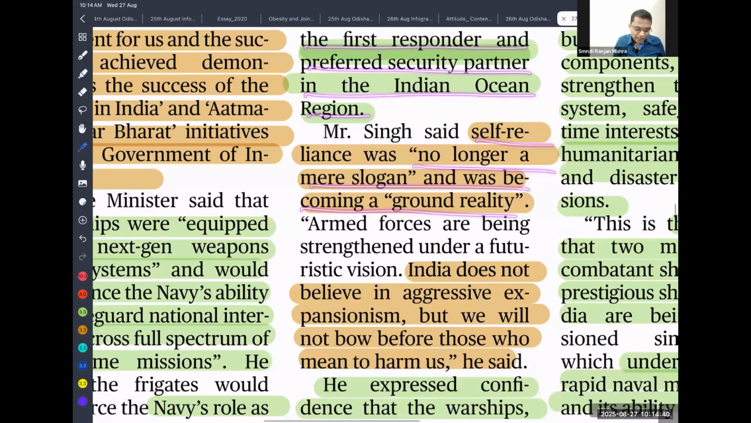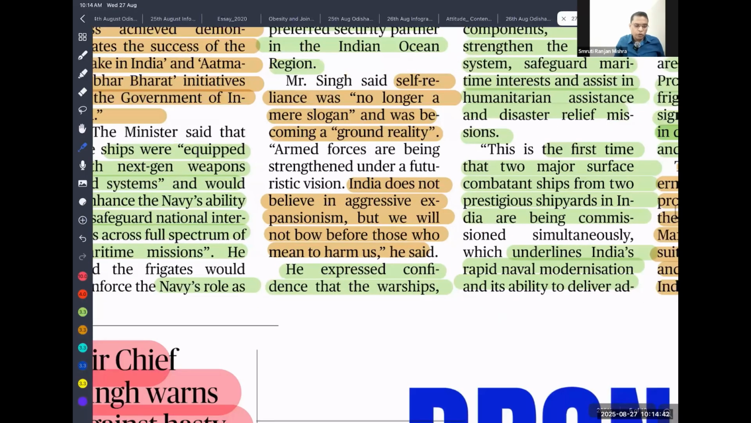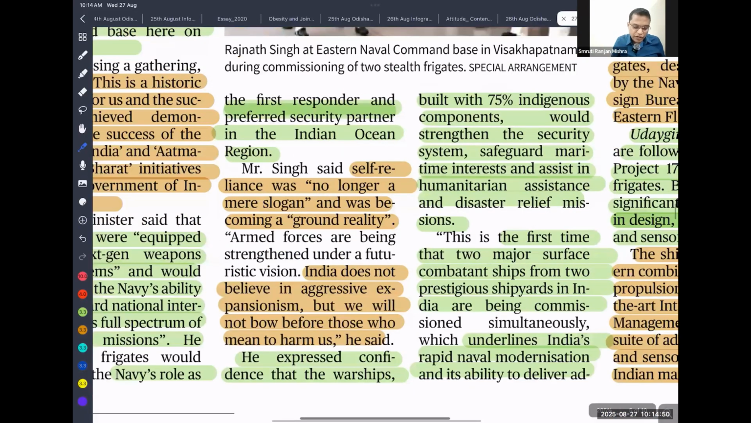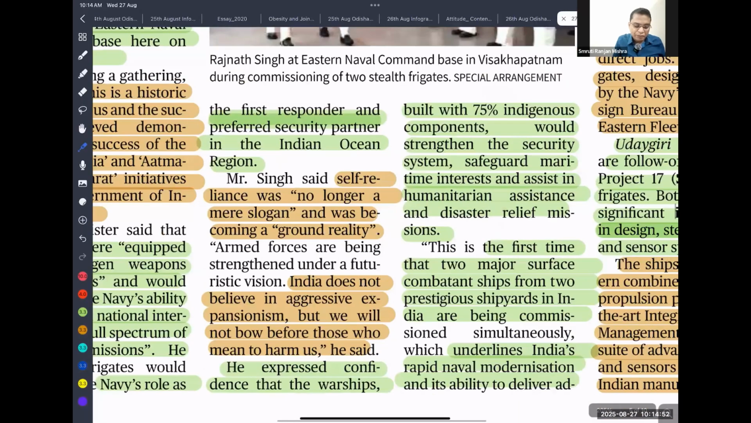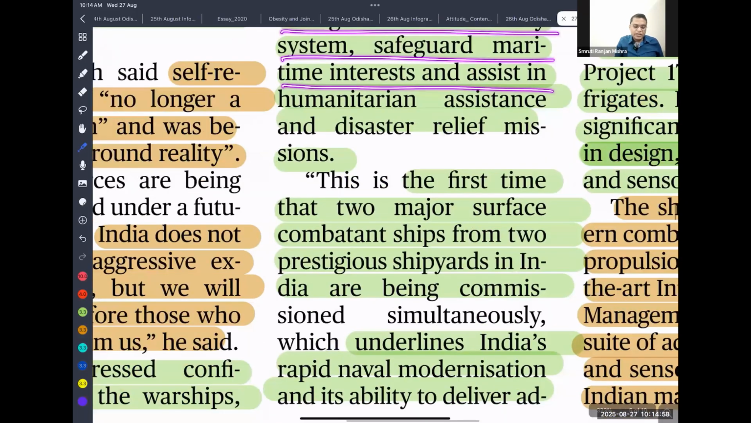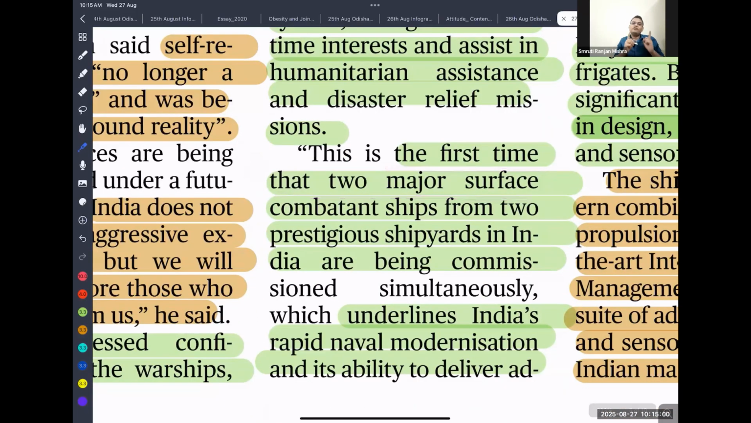India does not believe in aggressive expansion. Yes, we don't do aggressive expansion, but we should not tolerate it if anyone shows aggression towards us. So if you look into indigenous content, 75% indigenous component would strengthen the security system and safeguard maritime interests. So for the first time in history, we are simultaneously launching two frigates. That shows our strength, our capabilities. We can launch multiple ships together. So that is very essential for our development.